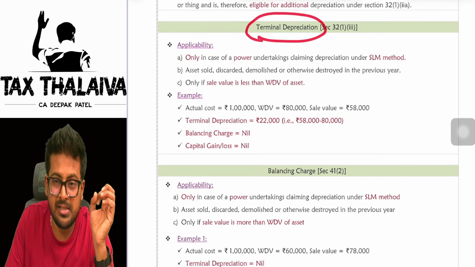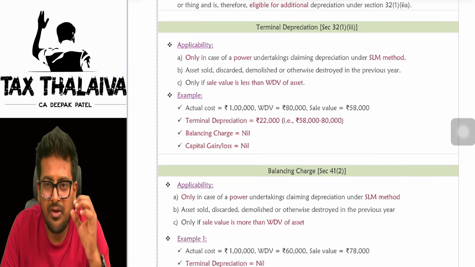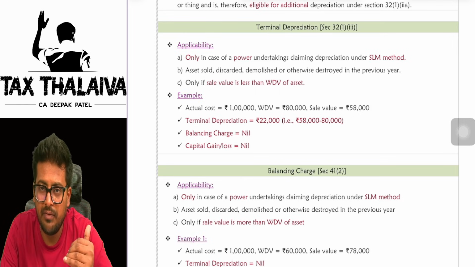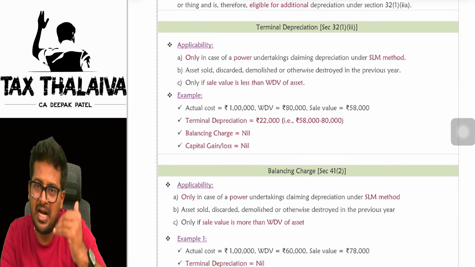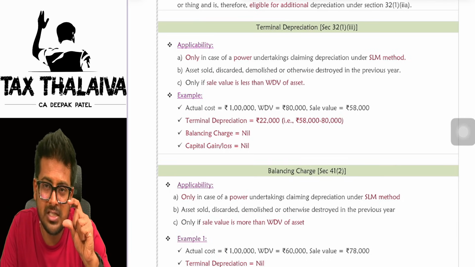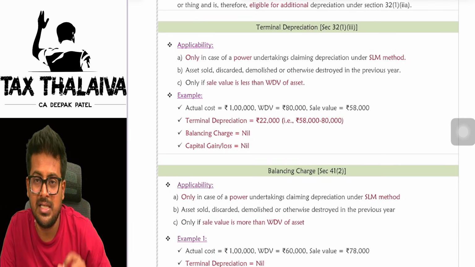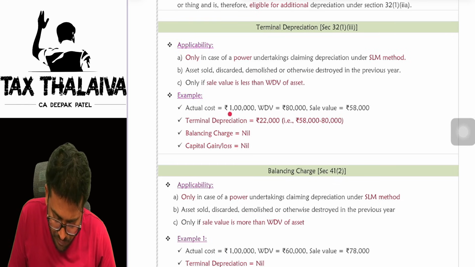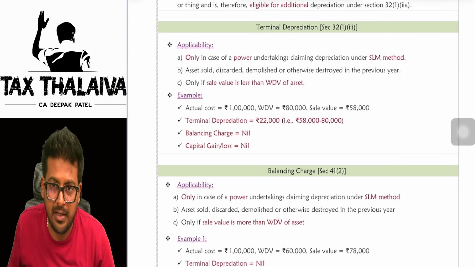What is terminal depreciation, sir? Simple. If the asset is sold for less than WDV, then whatever the difference between the WDV and the sale price will be treated as terminal depreciation. Example: let's say you purchased the asset for 1 lakh.